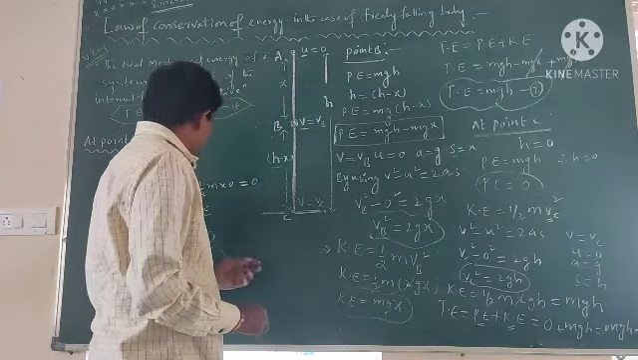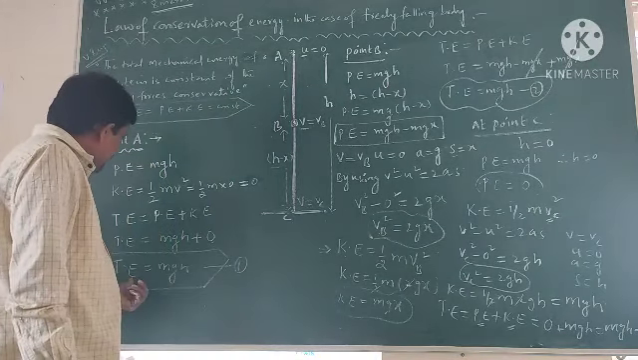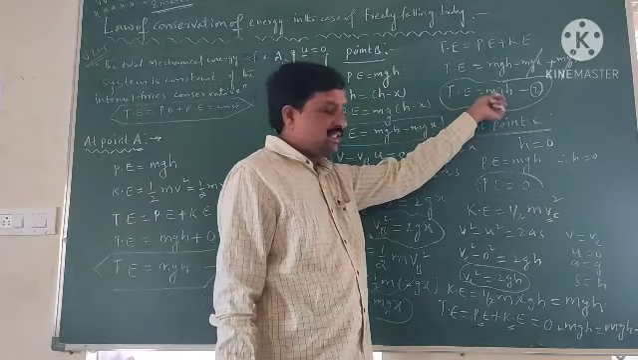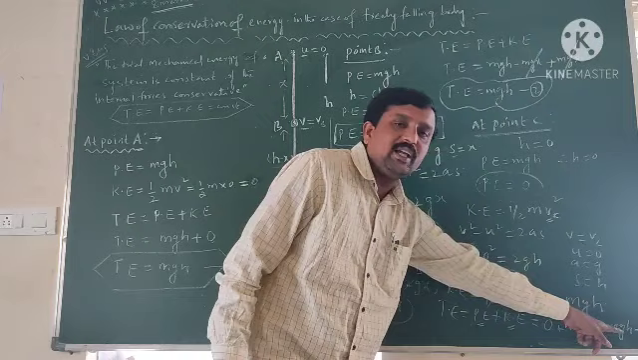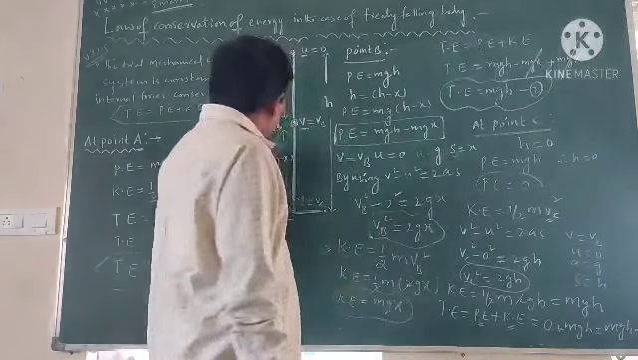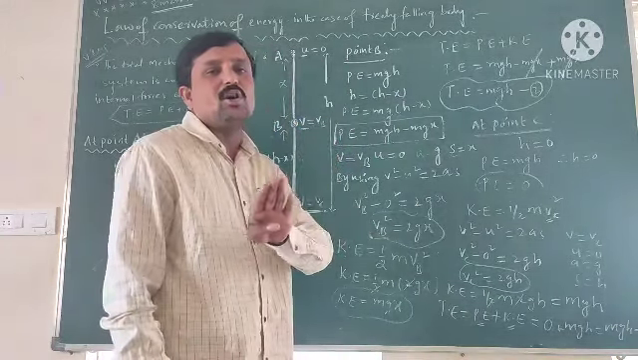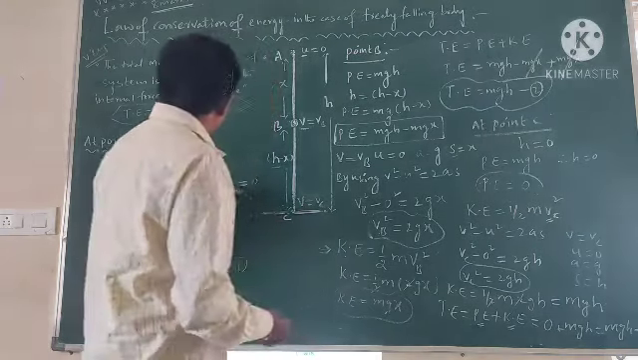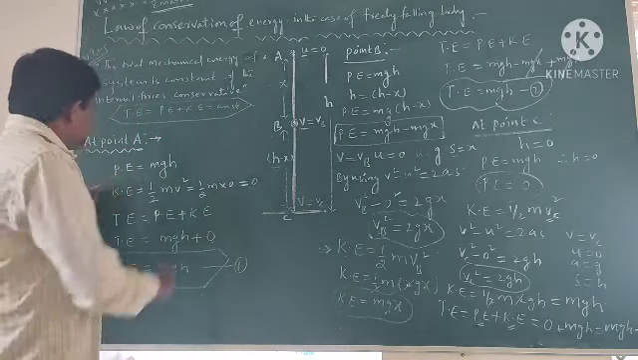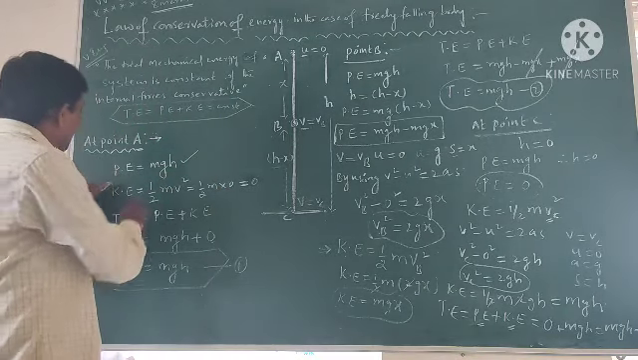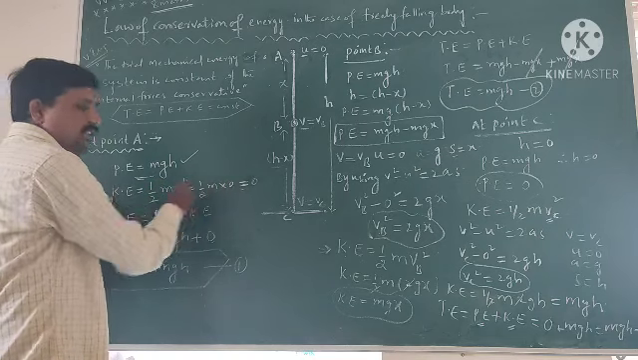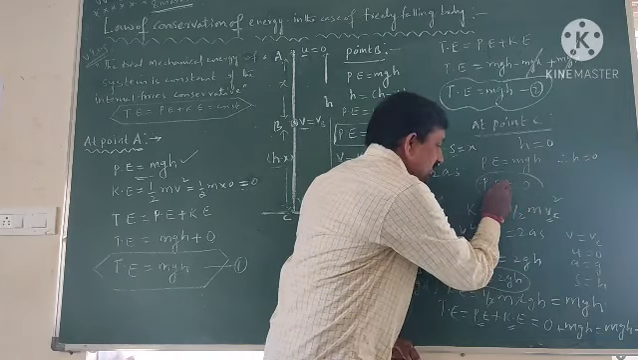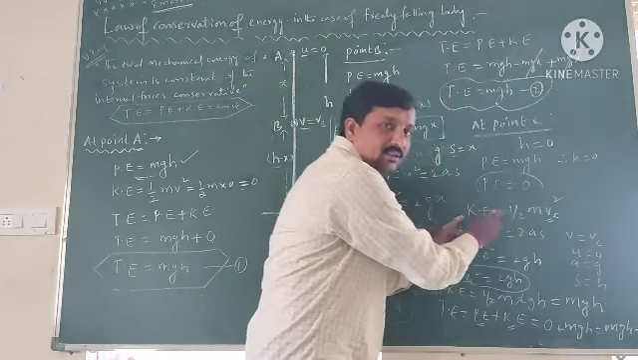Here when we observe, at point A the total energy is mgh, at point B the total energy is mgh, at point C the total energy is mgh. At all points the energy remains constant. At point A, it has maximum potential energy and doesn't have kinetic energy. At point C, it doesn't have potential energy, it has kinetic energy.